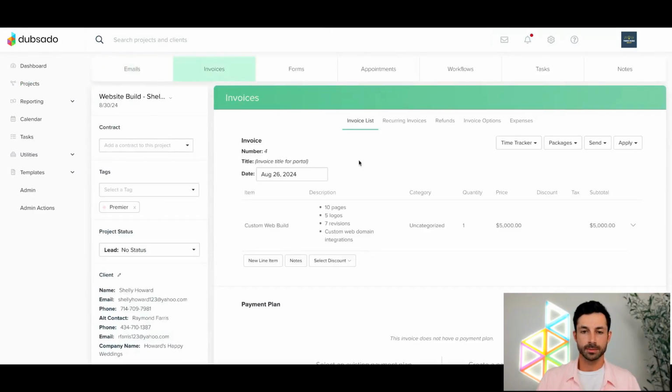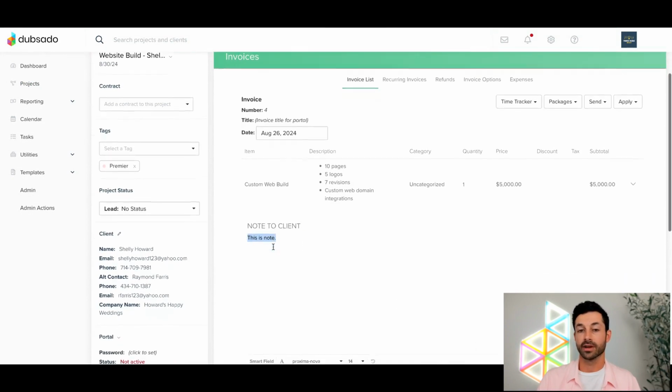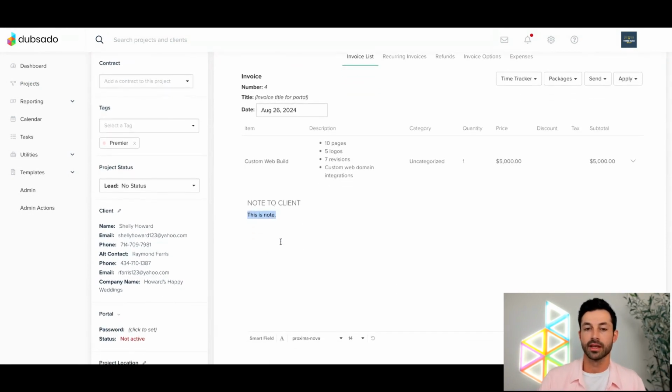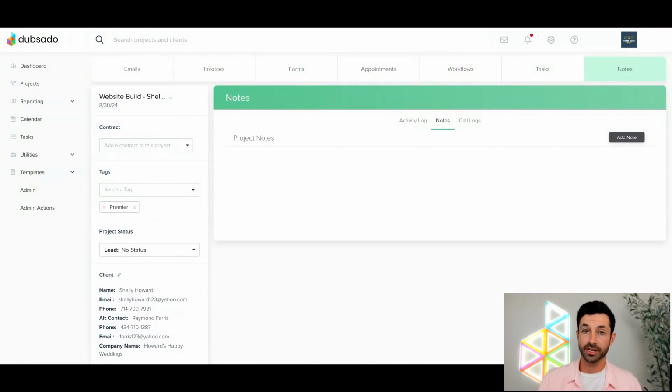If I go back to invoices, if you add in a note right here, this is meant for the client, right? This area right here, they can see that note. If you're talking about these notes over here on the right-hand side and during project creation, that little add notes section, that's correlating to here. This is just for you. So two different places for notes. I know they're both called notes, but it's a good question.